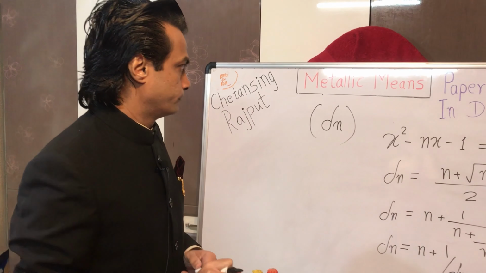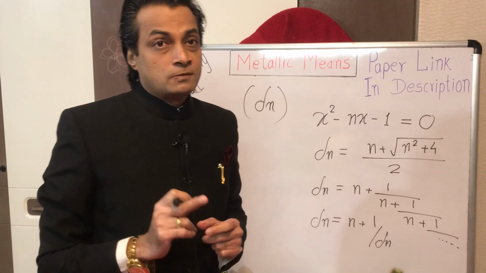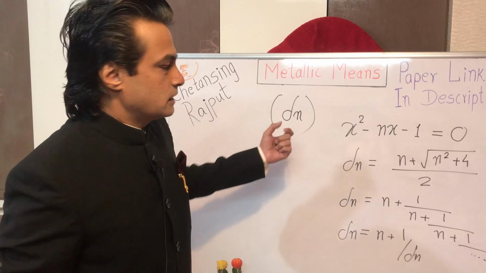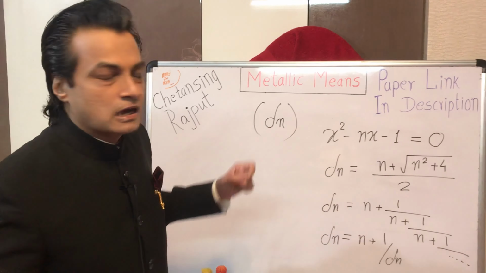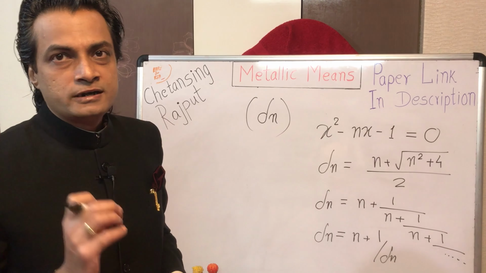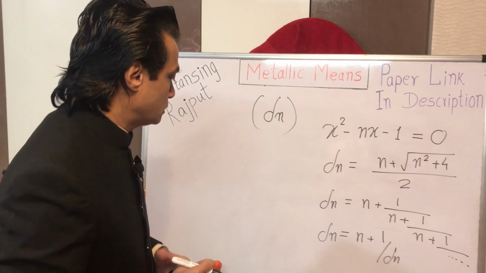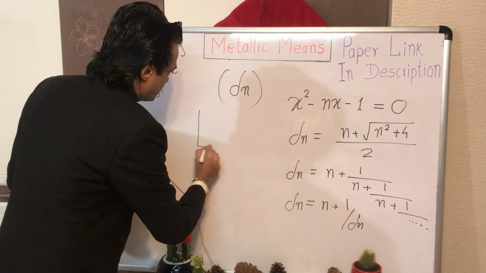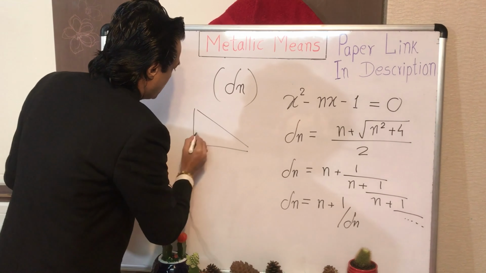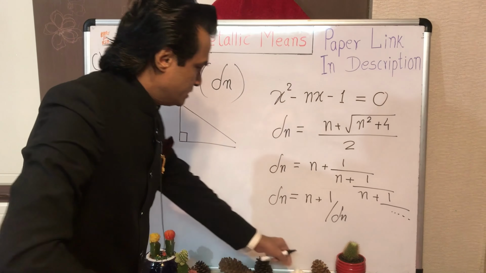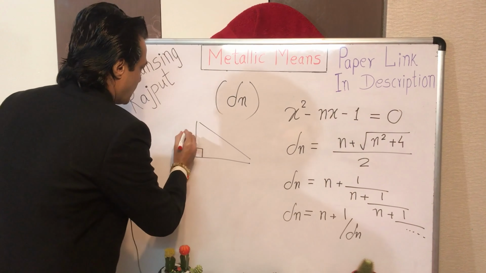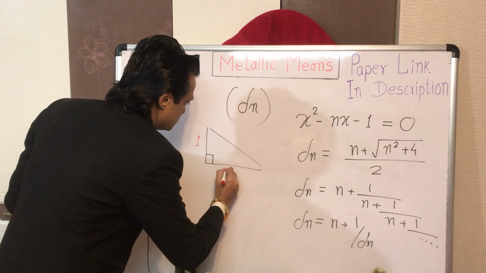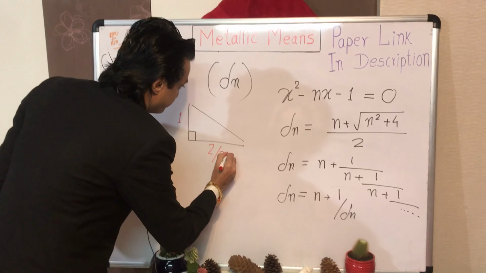More importantly, as I have published in my previous paper, every metallic ratio, or any nth metallic mean, can be accurately represented by a special right triangle like this, having its catheti as 1 and 2 upon n.